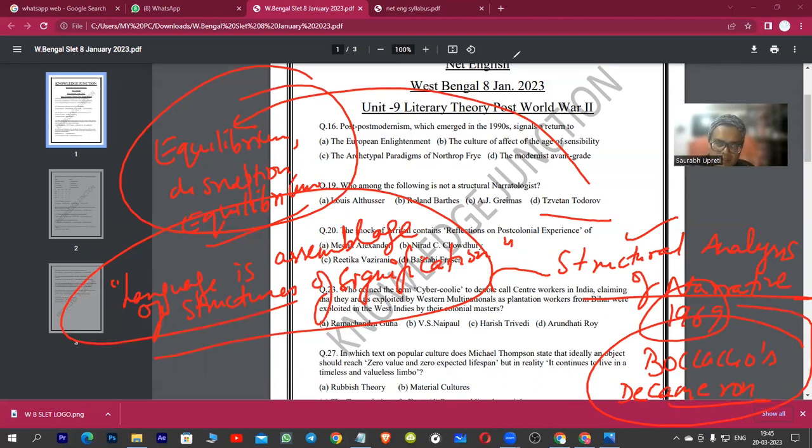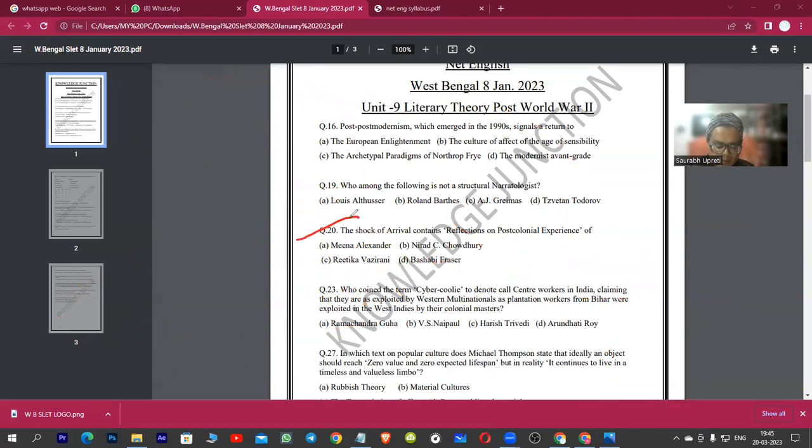Okay, very important question. Let's look at question number 20, guys. Again, a very important question. The Shock of Arrival contains reflections on... So this is the name of a book. You can put it in italics or in inverted commas. And this is Reflections on Postcolonial Experience by, of course, Meena Alexander. Okay, Meena Alexander, we know, guys, comes from a diasporic community.